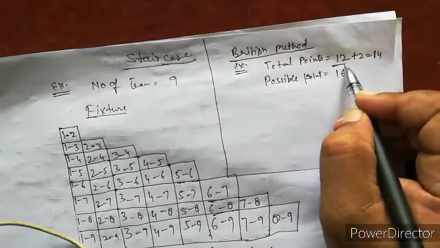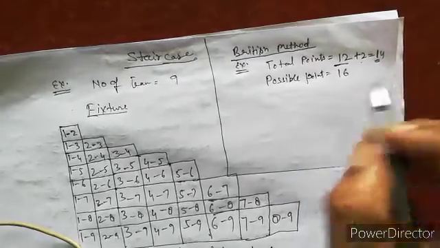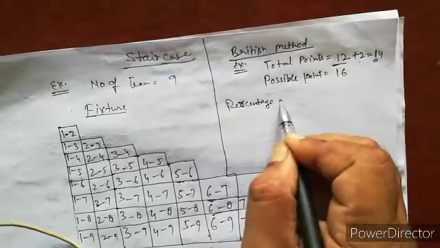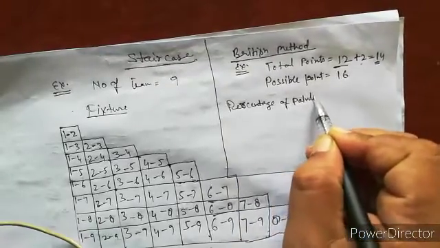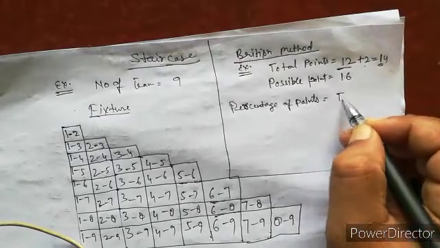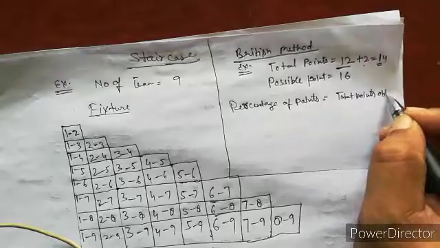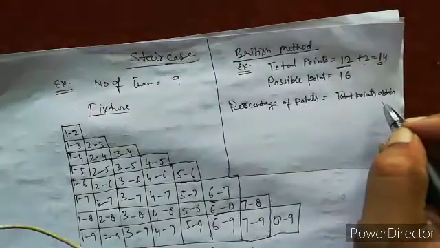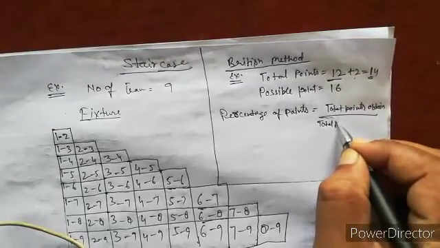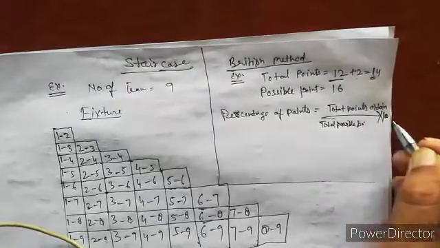For 6 matches the team gets 12 points and for the draws 2 points, so total points are 14. Now the percentage of points: total points obtained divided by total possible points into 100.